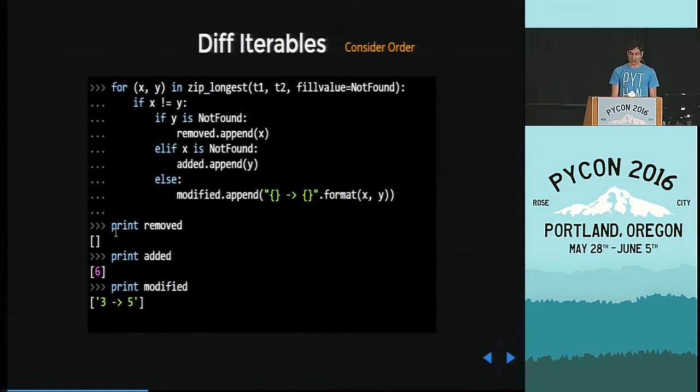Now, if we want to consider order, which is still the case we are talking about, this is basically a function that I wrote, very simple. It goes and finds if an item was not found, it is either removed or added. And here we see the example, like number 3 is changed to number 5.